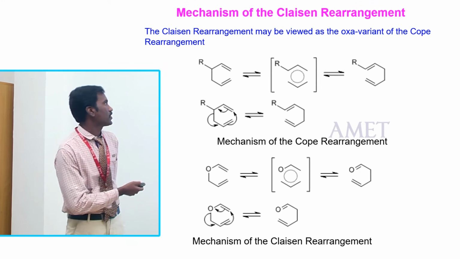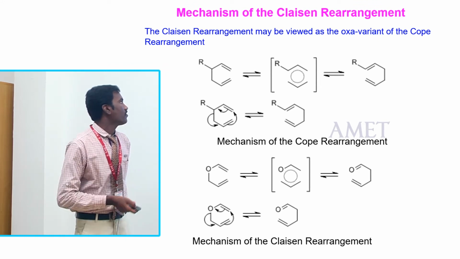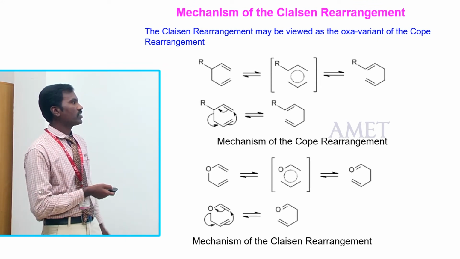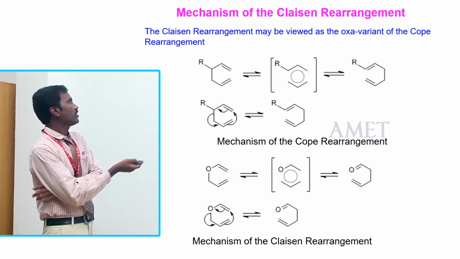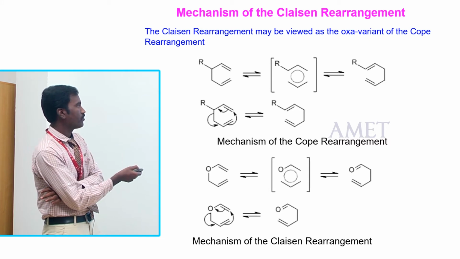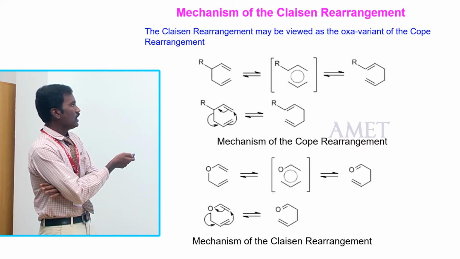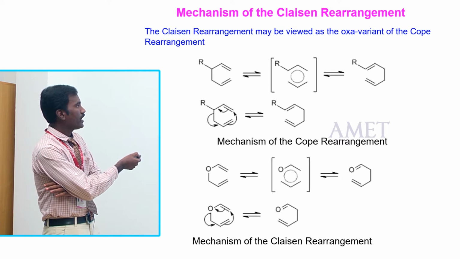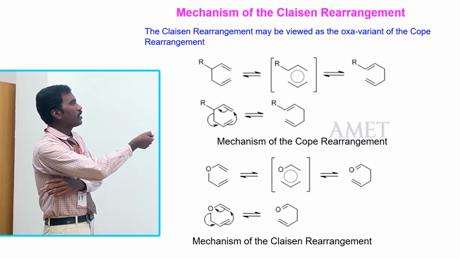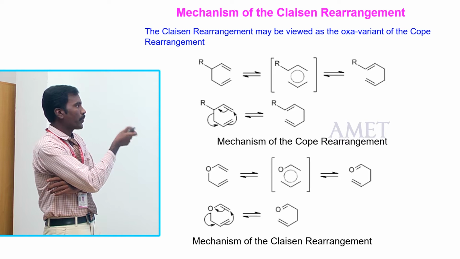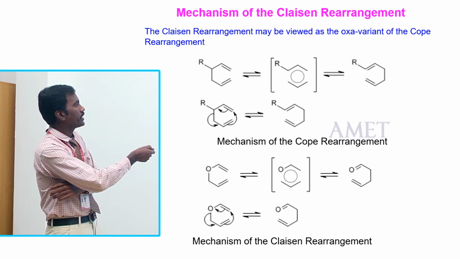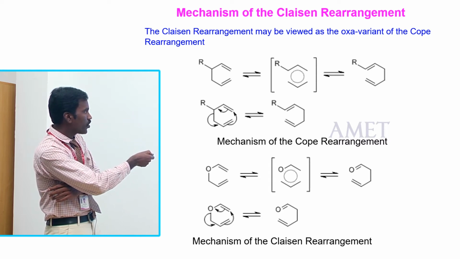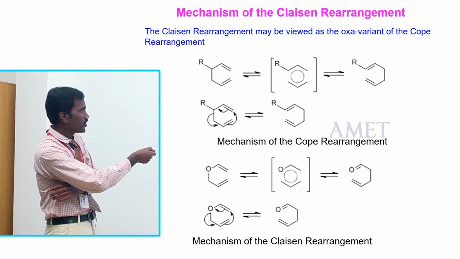This slide explains some mechanism of Claisen rearrangement. View the oxa variant. This oxa variant is a carbon molecule. This is an oxa variant molecule. Here the vinyl allyl compound has double-headed half arrows, an intermediate delocalization of five bonds. This bond shifts here, this bond shifts here, again shifts, and this is a delocalization of five bonds.